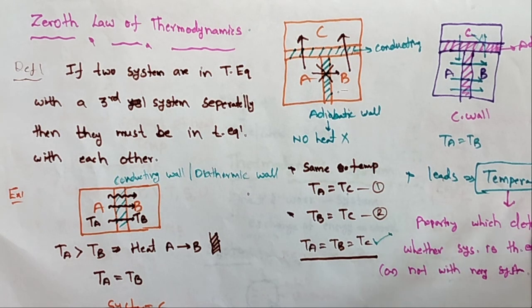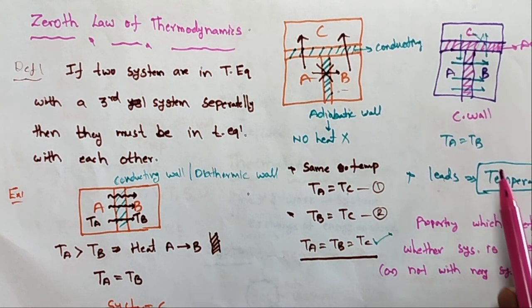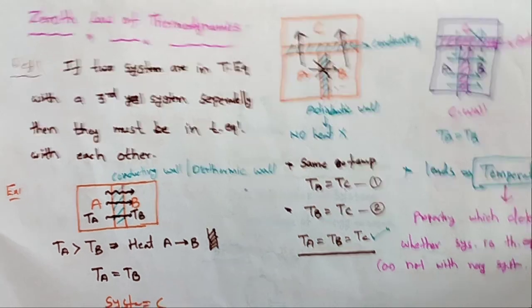So the temperature is the property which determines whether a system is in thermal equilibrium with the surrounding system. If two systems are at different temperatures, they are not in thermal equilibrium.